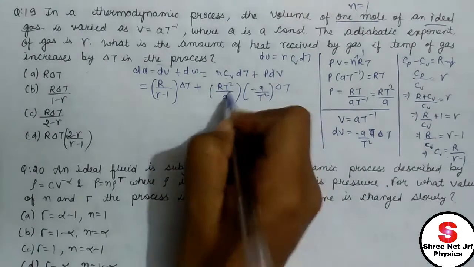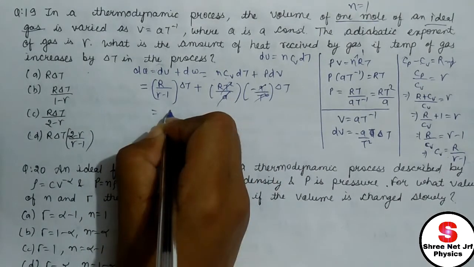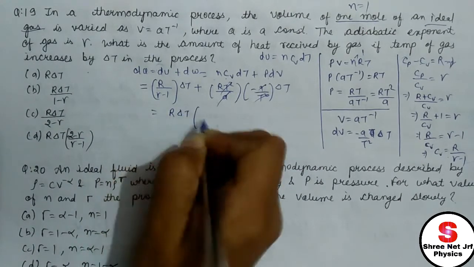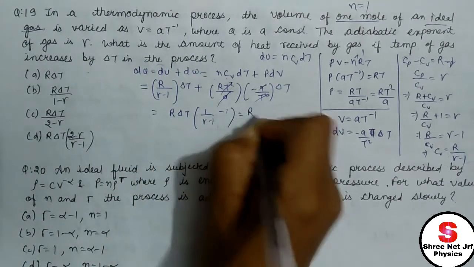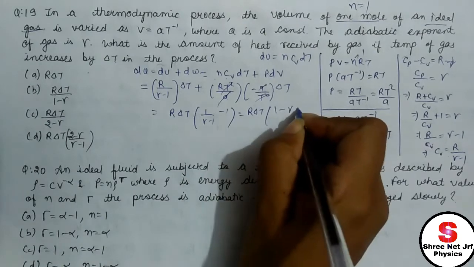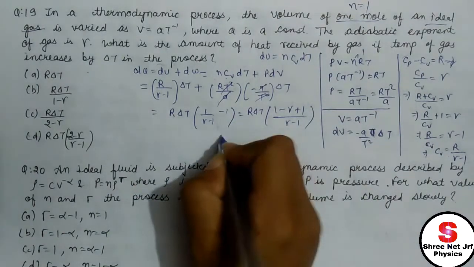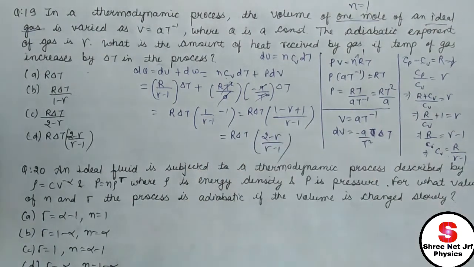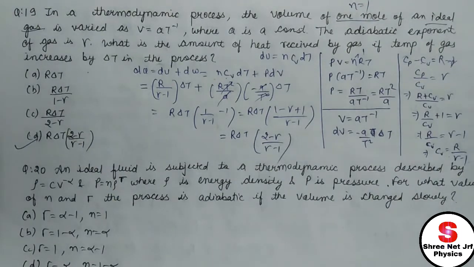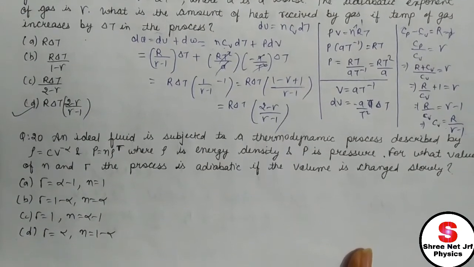Now just solve it. a cancels out, t squared cancels out. Very good. So I can take R delta t common. What is the rest? 1 divided by gamma minus 1, which is equal to R delta t times (1 minus gamma plus 1 divided by gamma minus 1). I hope I am not making any mistake in calculation. R delta t, 2 minus gamma divided by gamma minus 1. So D is our right answer. It is not a tough question, just a simple calculation is required, which you can do yourself.